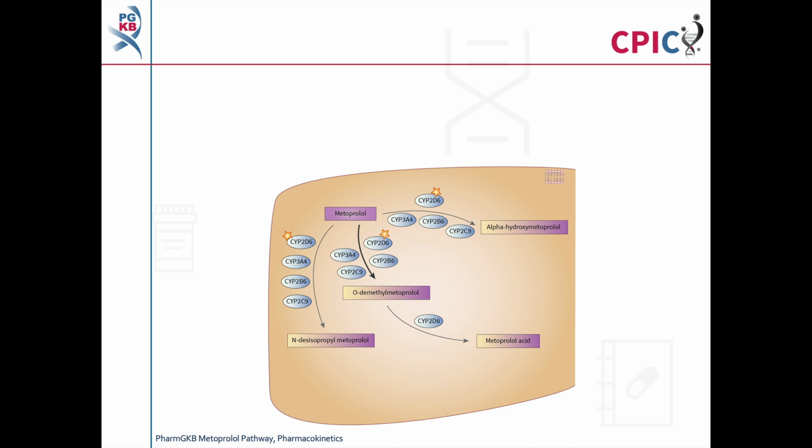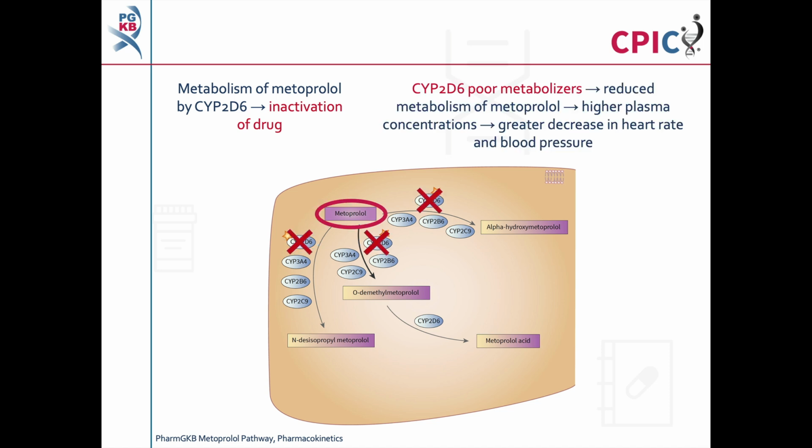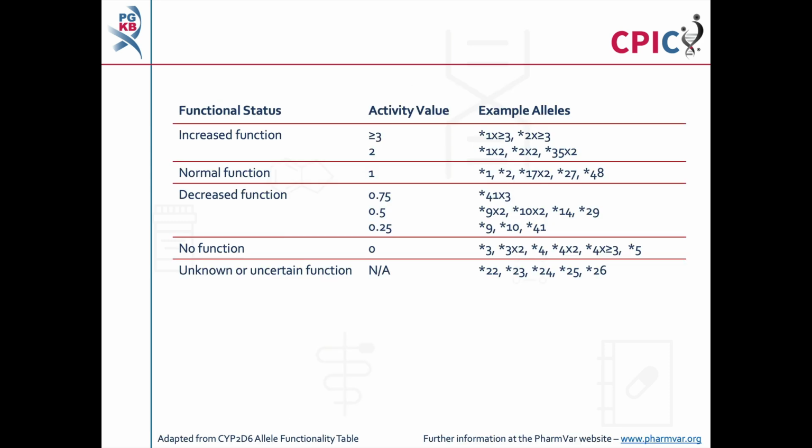This is the PharmGKB metoprolol pathway. A link to the pathway is provided in the description below this video. Metoprolol is inactivated by metabolism by CYP2D6. In CYP2D6 poor metabolizers, the metabolism of metoprolol is reduced. This increases plasma concentrations of metoprolol.